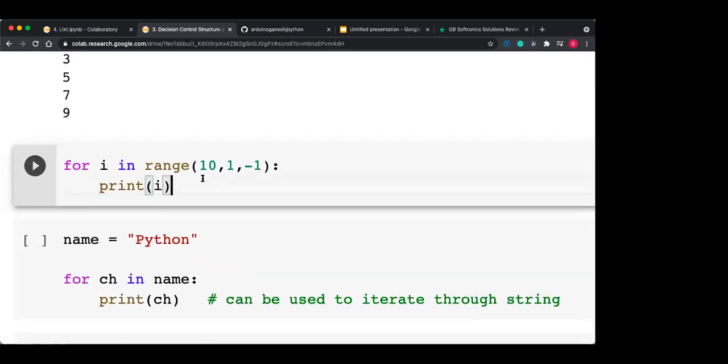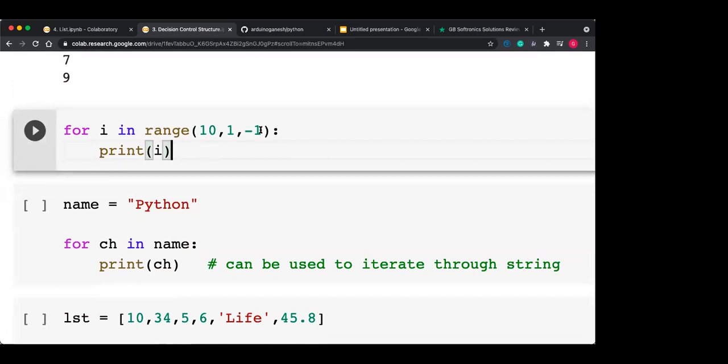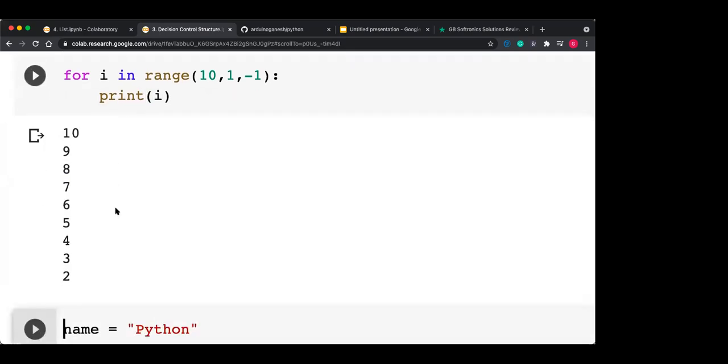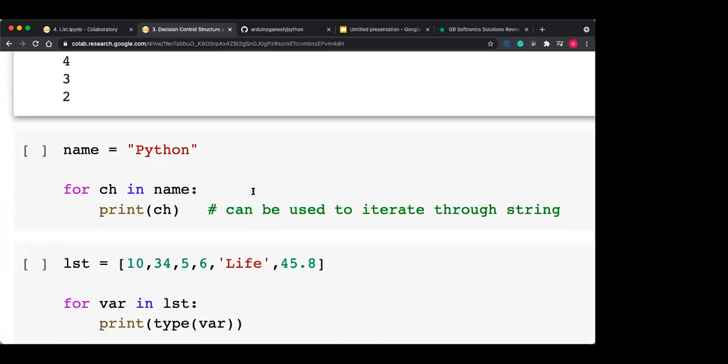Now, if I want to iterate in a reverse manner, then 10 comma 1 comma minus 1. So 10 is the start, 1 is not inclusive, so it iterates from 10 down to 2, decrementing by 1 every time. The output is 10 9 8, like that, up to 2. You just have to remember the syntax of the range function: start comma stop comma step size.